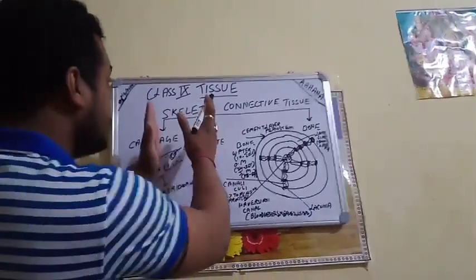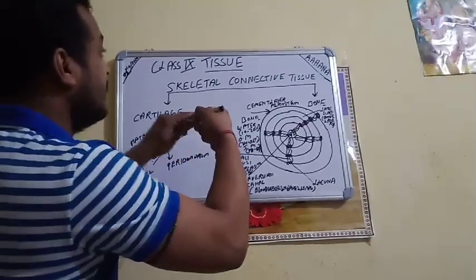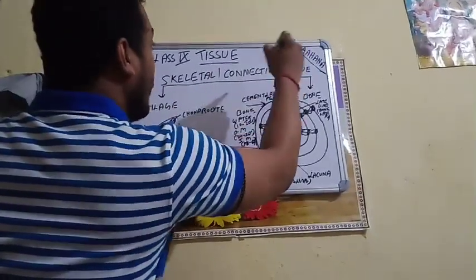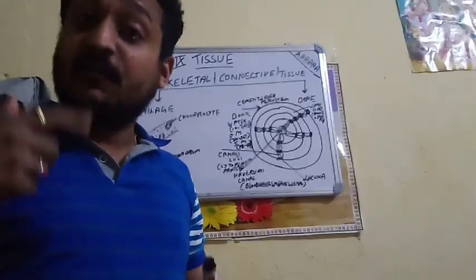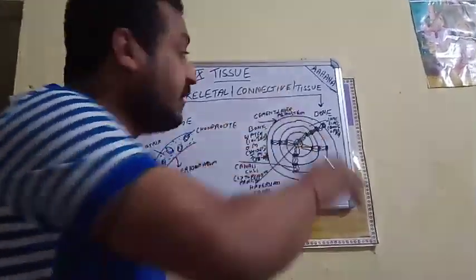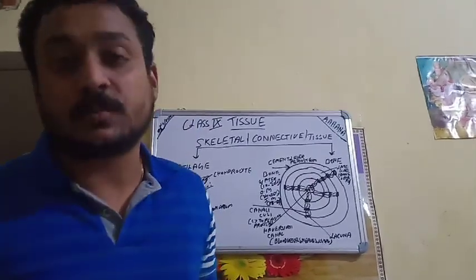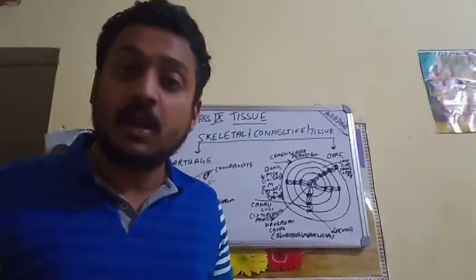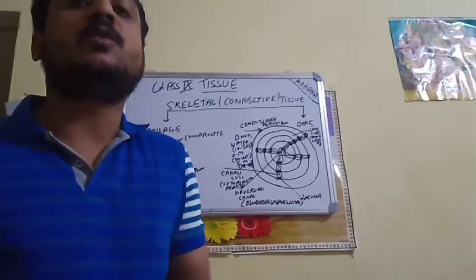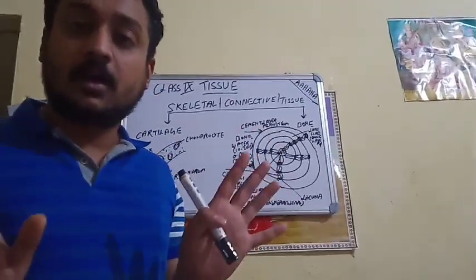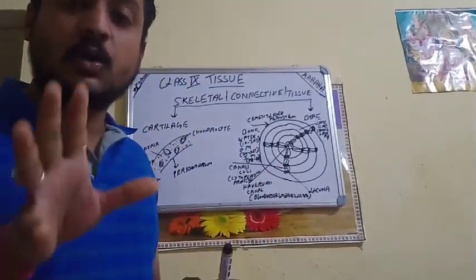Now break this word. Already the word is broken. You just break this word: skeletal, connective and tissue. Now what is skeletal? Means the inner framework of the body. Connective, having a connection, and what is tissue? The tissue which is doing the connection. Skeletal, the inner framework of the body. Connective, which is connecting. What is tissue? The tissue which is responsible for this connectivity. Okay, now I hope you can understand this. So with this note we will start today's topic.